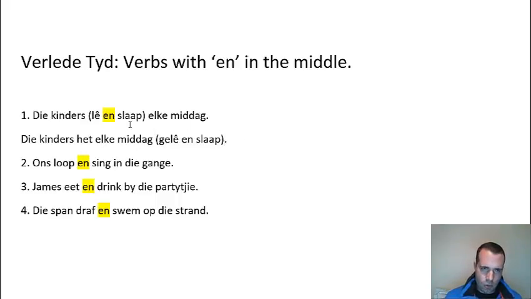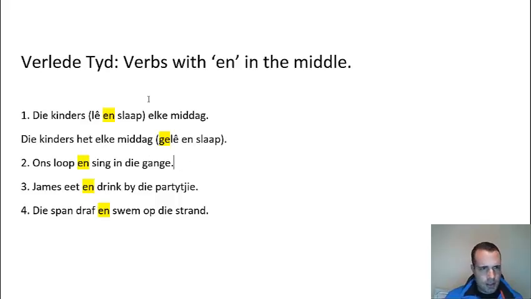So you move them back in the same order that they were in the sentence. You don't swap around the order or anything. And you put a ge on that first verb. You can perhaps remember it like this: because both things are happening at the same time, lying and sleeping, you only need one ge to cover both actions.